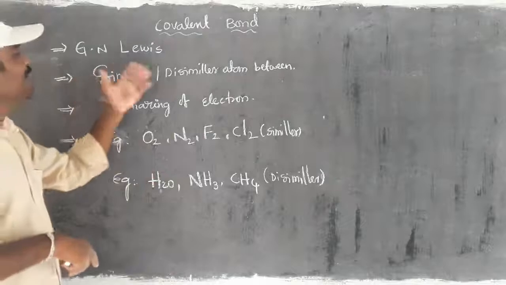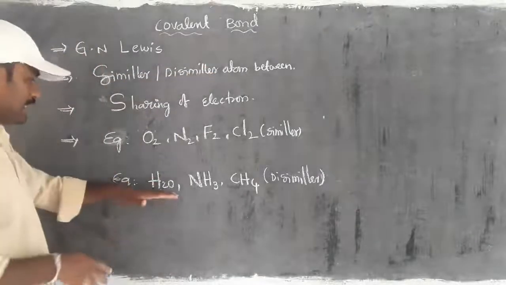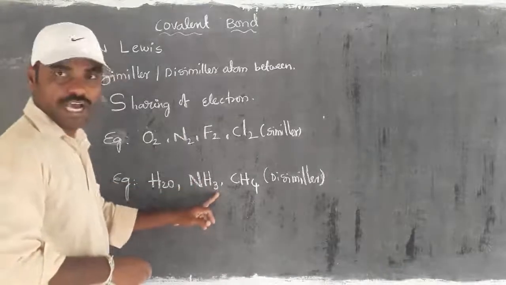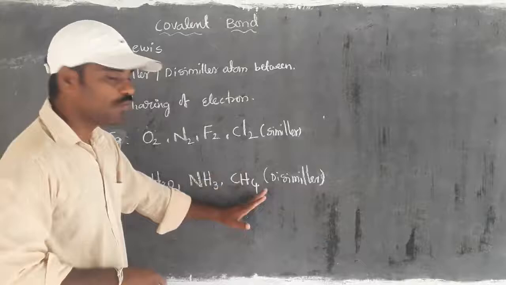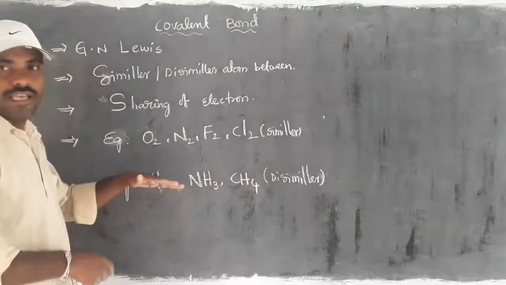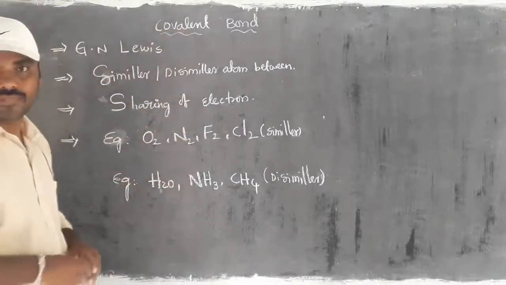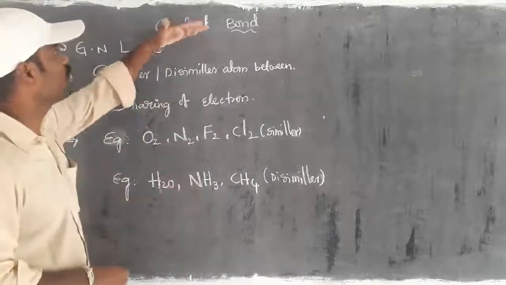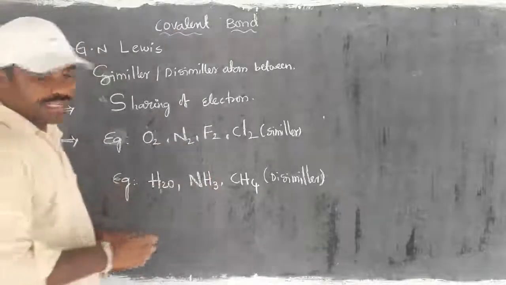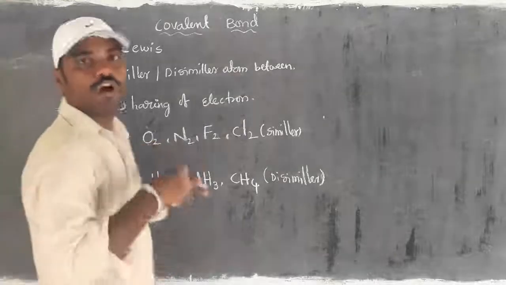Then if you take dissimilar atoms, examples are H2O water, NH3 ammonia, CH4 methane, right? So these are the information or postulates given by G. N. Lewis about formation of covalent bond. One more, here we have to take the information about O2, how it is formed.